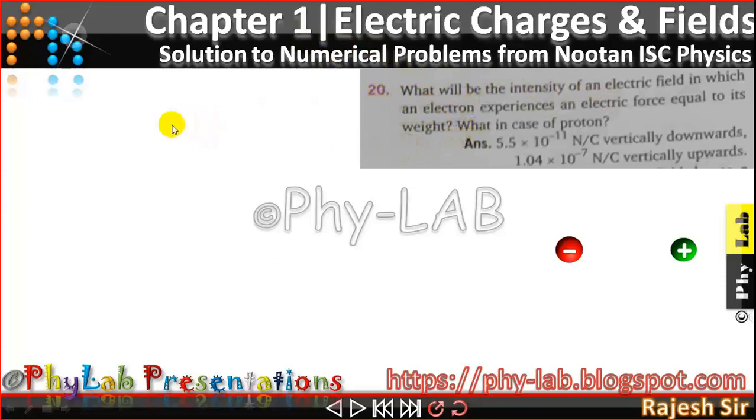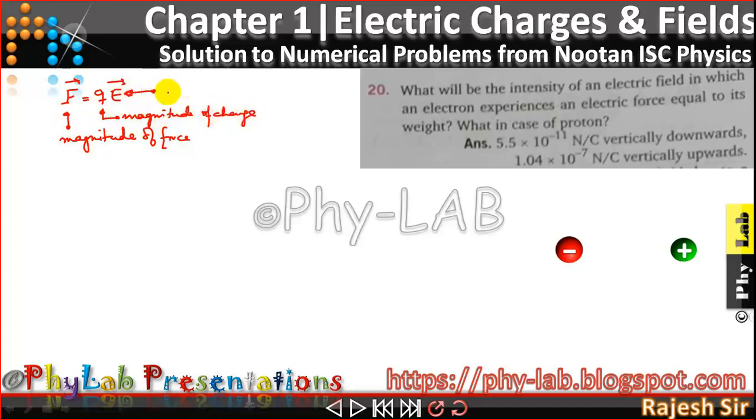So we know that whenever a charged particle is placed in any electric field, it experiences a force given by the formula F is equal to Q times E. Now in this, F stands for the magnitude of the force, Q stands for the magnitude of the charge, and E stands for the electric field in which the charge is placed.